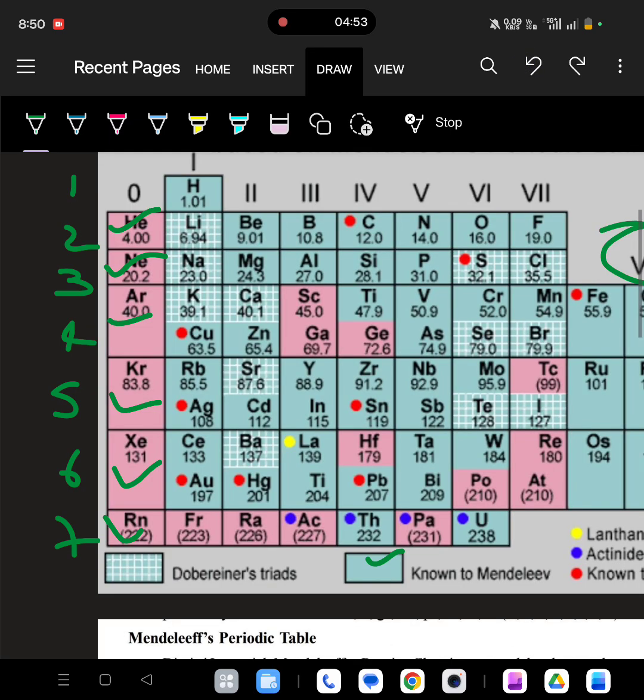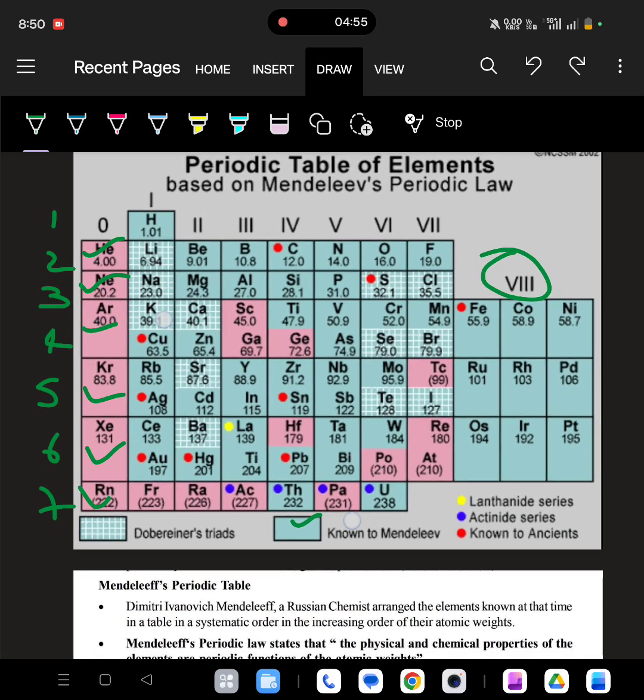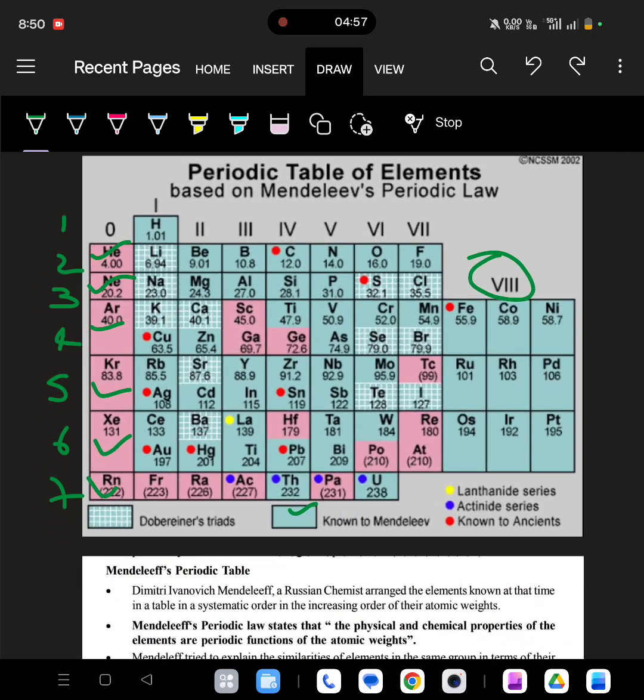Mendeleev was successful, and he is treated as a great scientist because of his prediction. Right? And next,